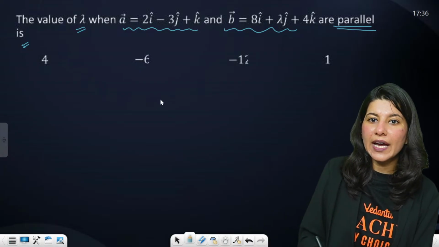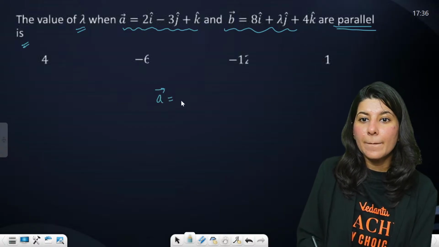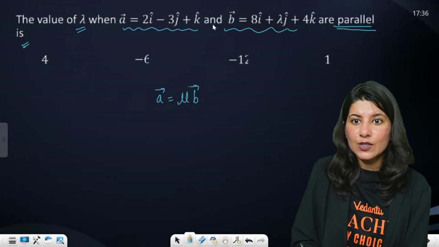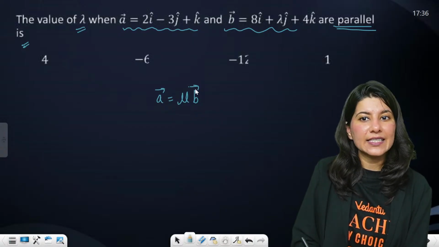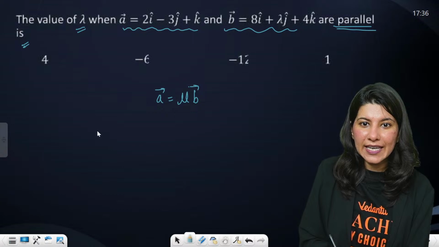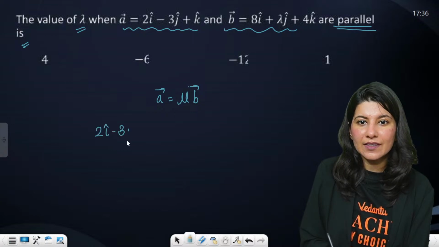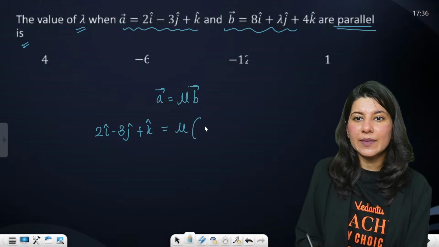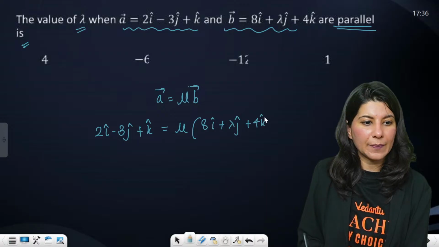Okay, so we know that A is equal to mu B. This time, because they have used lambda, what I will be writing is A equals mu times B. So what is A? A vector is 2i cap minus 3j cap plus k cap. This is equal to mu times 8i cap plus lambda j cap plus 4k cap.